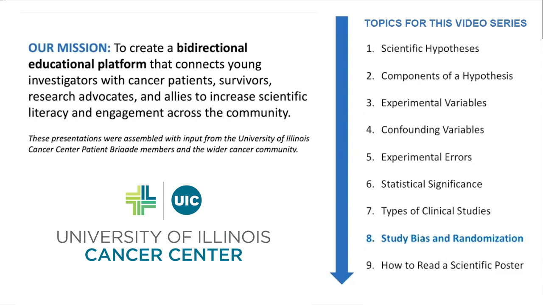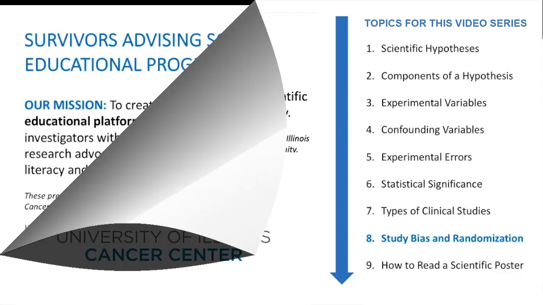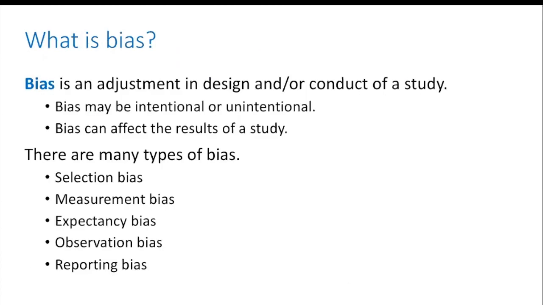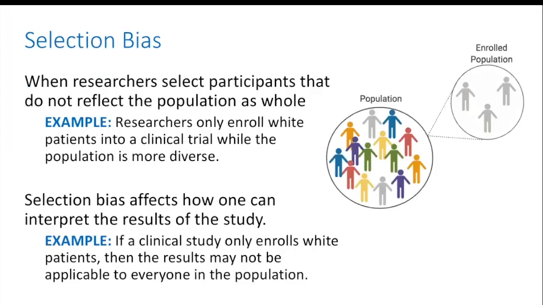This is video number 8, Study Bias and Randomization. The first thing we're going to cover is bias. Bias is an adjustment in the design and/or conduct of a study. It may be intentional or unintentional, but in any case, bias can affect the results of a study, which is why it's important for researchers to be aware of and try to avoid bias. There are many types of bias, which we'll go through now.